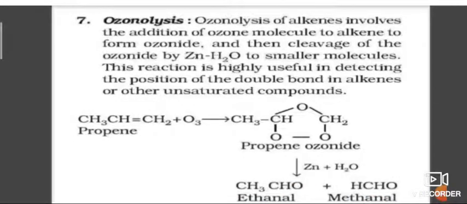Next one is ozonolysis. Alkenes react with ozone, O3, to give ozonide, which on reduction with zinc and water is cleaved to give smaller molecules. That is, propene reacts with ozone to give propene ozonide. Next, if it is treated with zinc and water, it gives ethanal and methanal. So during ozonolysis, the final products are ethanal and methanal.